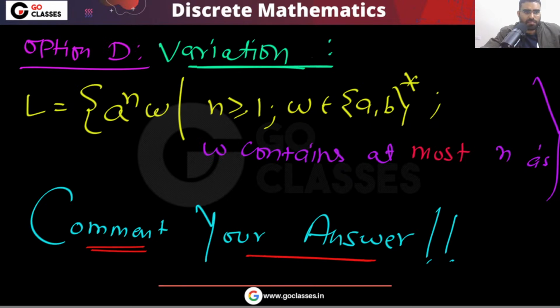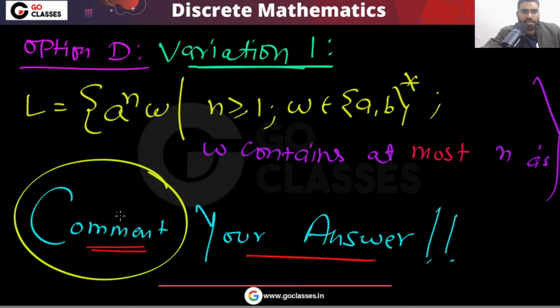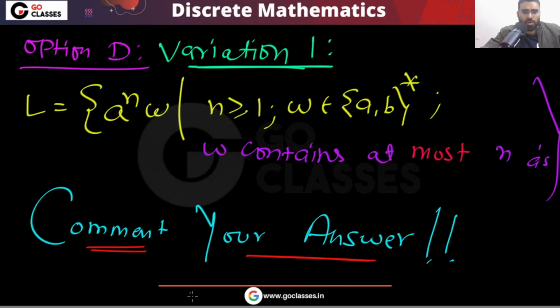Should I give you another variation? Another variation is exactly n a's. So you have two variations on your screen, variation 1 and variation 2. Understand the language first, and then answer these questions. In the comments, you can answer and I will reply within one day. Just comment your answer. Now let's move on.